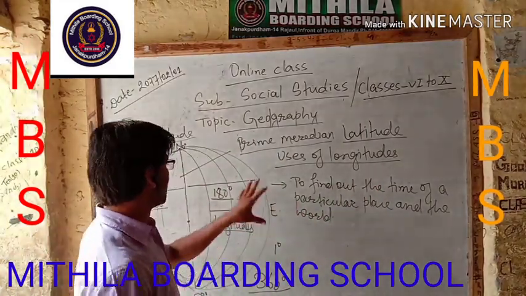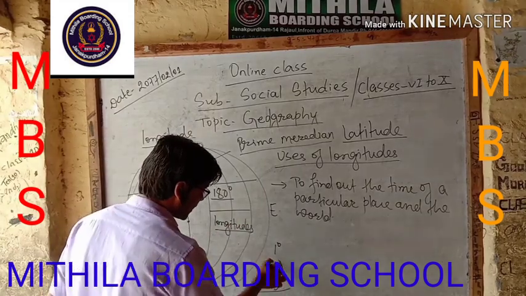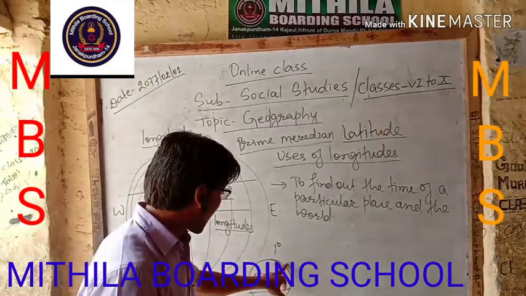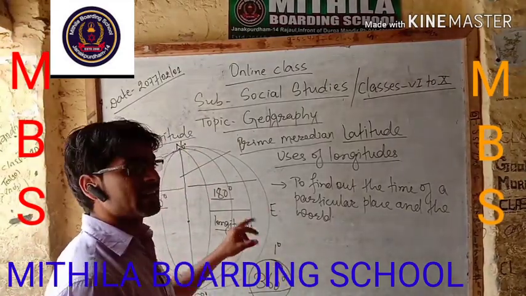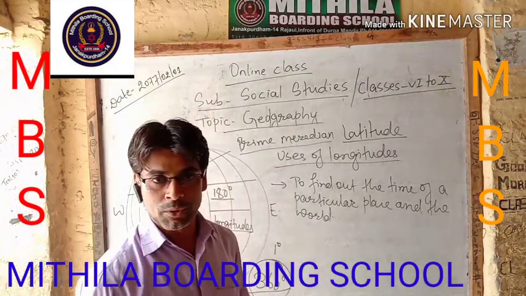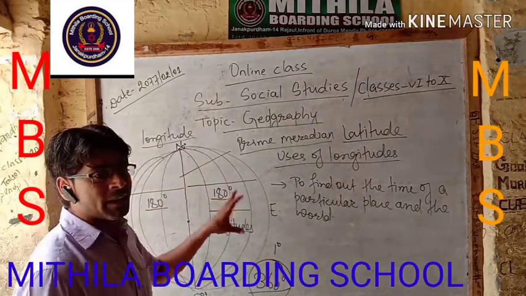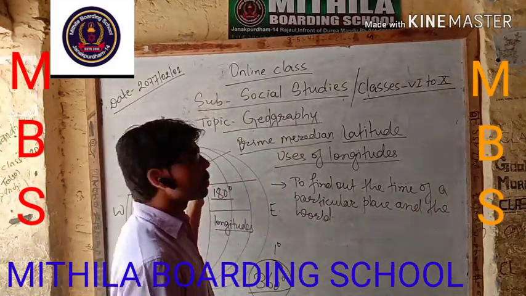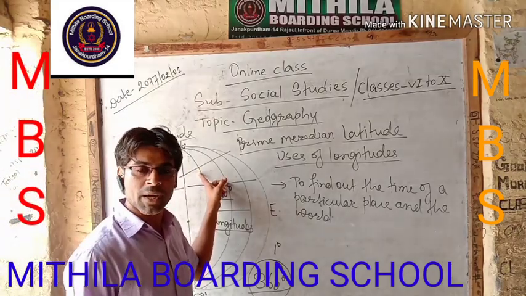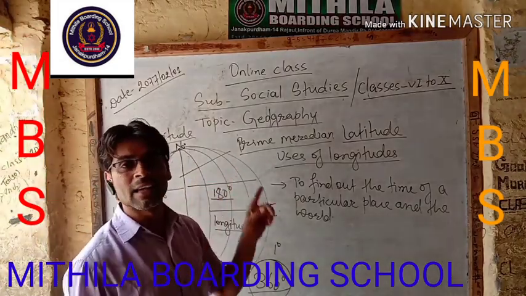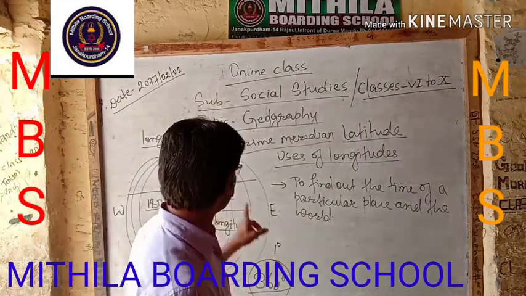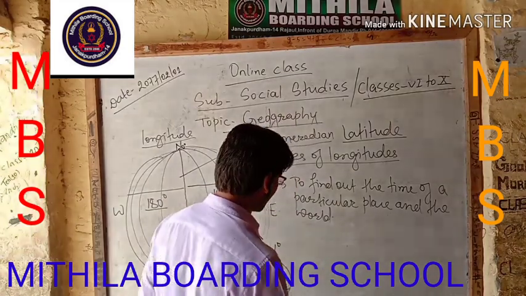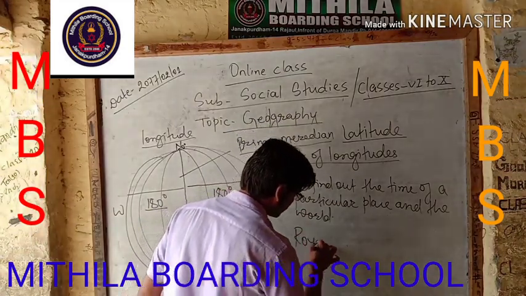The whole world is divided into 360 degrees of longitude. The prime meridian is taken as the major longitude, and the world standard time is taken from the prime meridian. Which place on the prime meridian? It is in England, in the Royal Observatory of Greenwich in London, England.